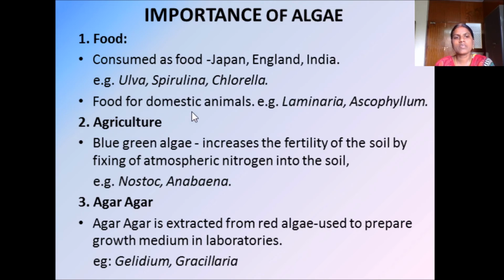It also serves as food for domestic animals. Example Laminaria and Ascophyllum. In agriculture, blue-green algae are used to increase the fertility of the soil by fixing atmospheric nitrogen into the soil. Examples are Nostoc and Anabaena.